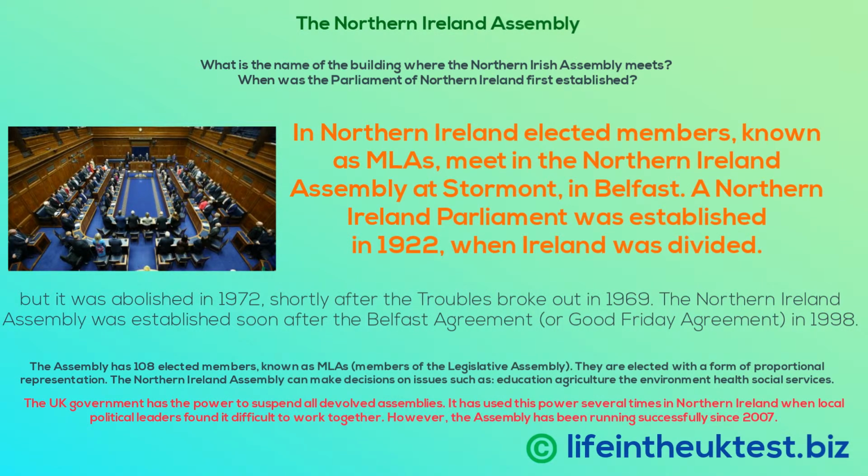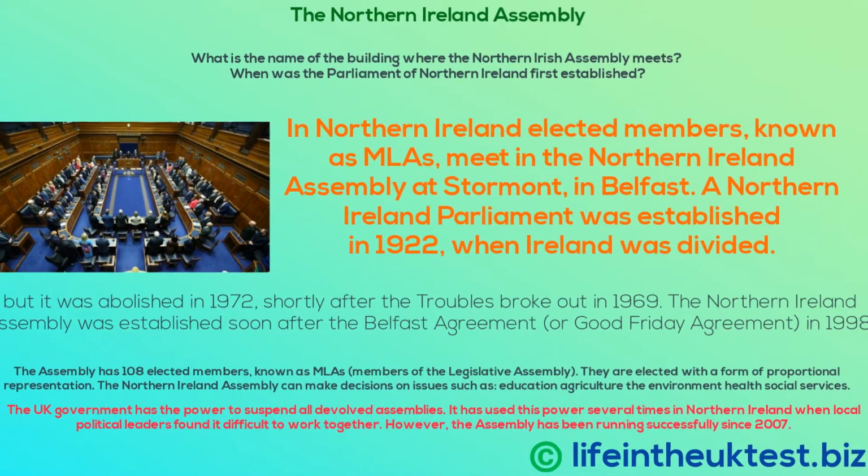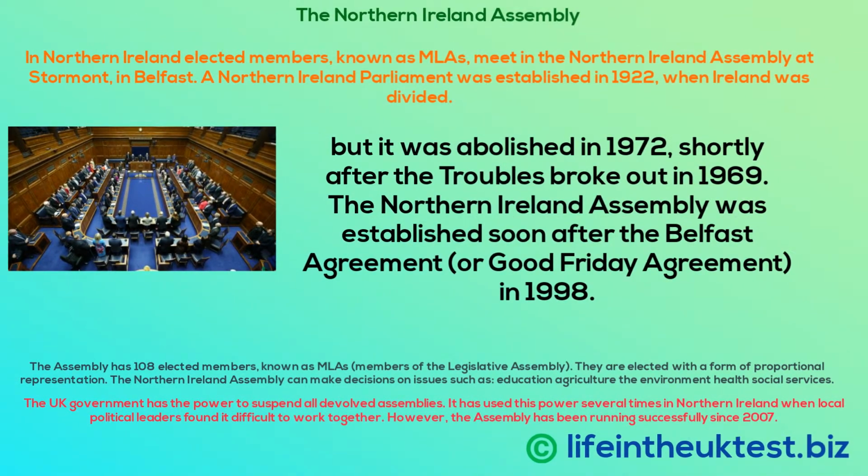In Northern Ireland, elected members, known as MLAs, meet in the Northern Ireland Assembly at Stormont, in Belfast. A Northern Ireland Parliament was established in 1922, when Ireland was divided. But it was abolished in 1972, shortly after the Troubles broke out in 1969. The Northern Ireland Assembly was established soon after the Belfast Agreement, or Good Friday Agreement, in 1998.